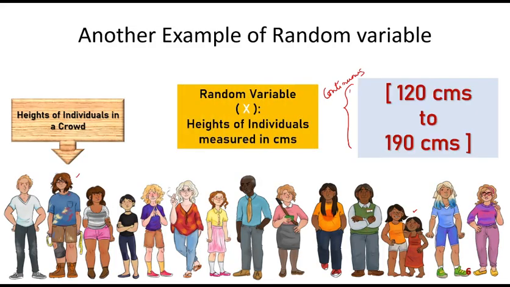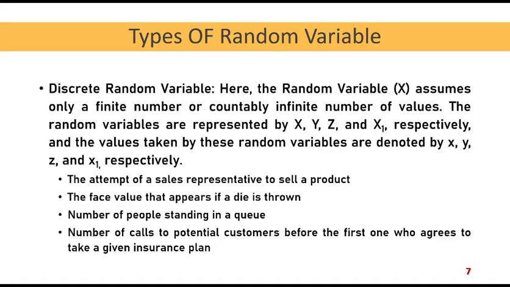So in these examples, we have learned about random variable. We have learned about a discrete random variable, and we have learned about continuous random variable. We have learned about the random experiment, which is the basis of a random variable, and we have seen how random variable changes depending on the type of experiment that you are performing. Now, here we reach a stage where we can define different types of random variables. So let us look at different types of random variables.